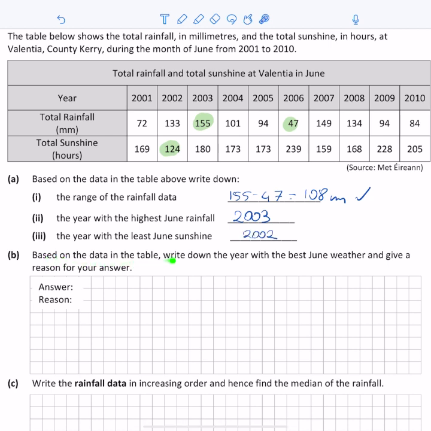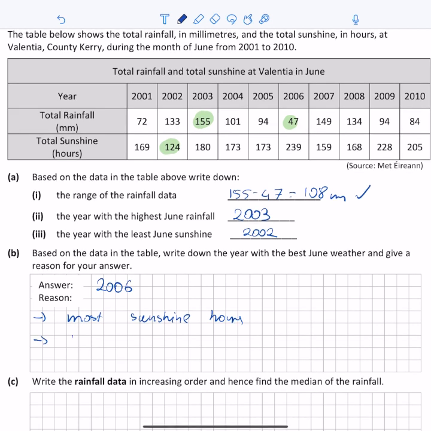Then, based on the data in the table, we have to write down the year with the best June weather and give a reason for our answer. So what I'm looking for is the year with the maximum amount of sunshine and the least amount of rainfall. The least amount of rainfall occurs in 2006, 47, and it's also the highest amount of sunshine. So I can clearly say that 2006 is the year, because it has the most sunshine hours and least rainfall.